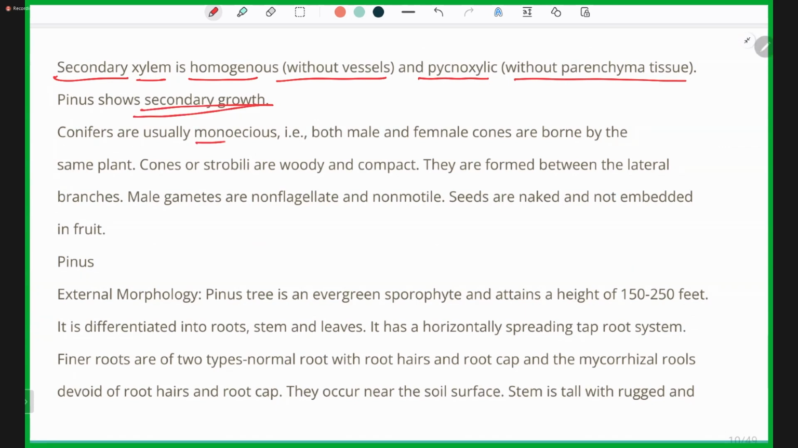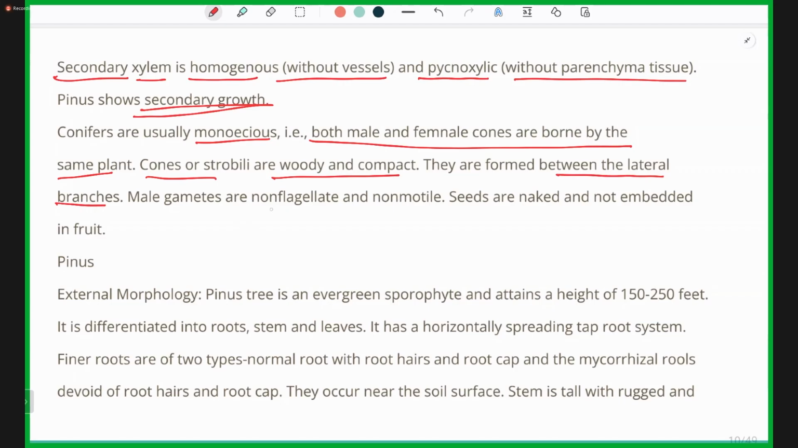Conifers are usually monoecious. Both male and female cones are borne by the same plant. Cones or strobili are woody and compact. The cones or strobili which we usually see are either woody and compact. They are formed in between the lateral branches.